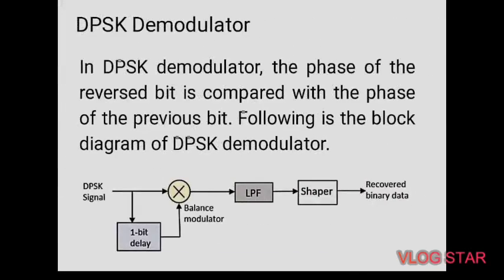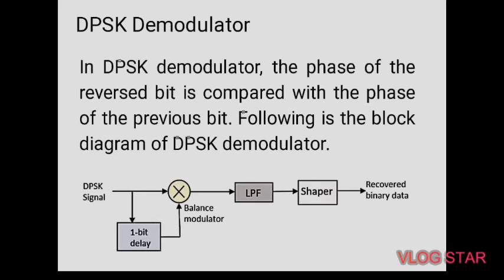Next point is the DPSK demodulator. In the DPSK demodulator, the phase of the received bit is compared with the phase of the previous bit. Here we can see the block diagram of the DPSK demodulator. From the above figure, it is evident that the balanced modulator is given the DPSK signal along with the 1-bit delay input.